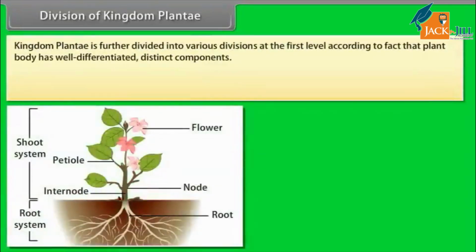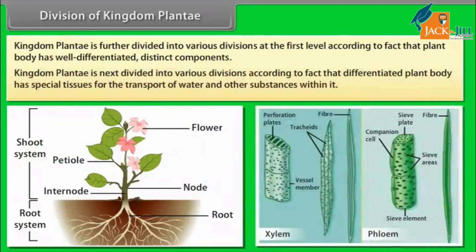Division of Kingdom Plantae. Kingdom Plantae is further divided into various divisions at the first level, according to whether the plant body has well-differentiated distinct components. Kingdom Plantae is next divided into various divisions, according to whether the differentiated plant body has special tissues for the transport of water and other substances within it.